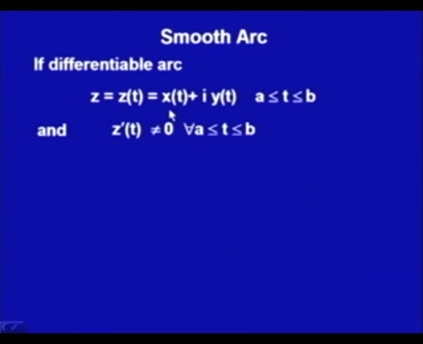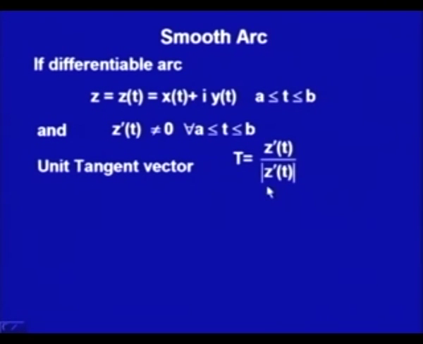So, if it is a differentiable arc, that is, my x and y are continuously differentiable functions, and moreover z dash t is not 0 for any t in the whole interval a to b, then in that case we can get the unit tangent vector of this arc z as z dash t divided by modulus of z dash t, and the direction, that is the angle of this tangent, would be nothing but the argument of z dash t.